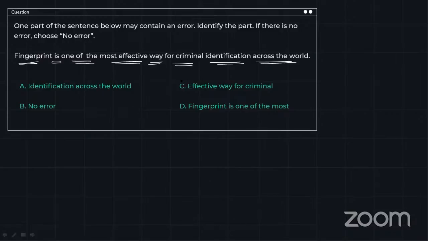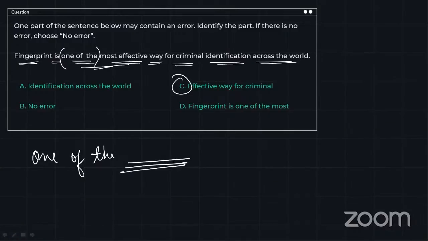Okay, yes, I'm sorry. I did not read this word. Option C is the correct answer. Why? Because whenever you are using one of the, right? Whenever we are using the word one of the and the basic noun over here, this noun is going to be plural. All right. Very, very important. Whenever you are using one of the basic noun or the subject is going to be plural.